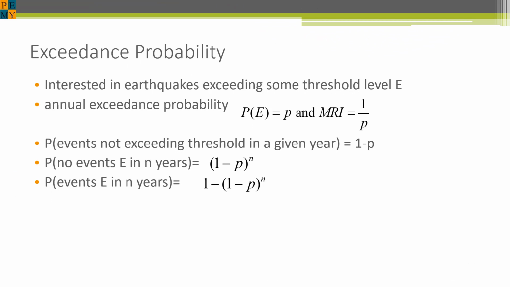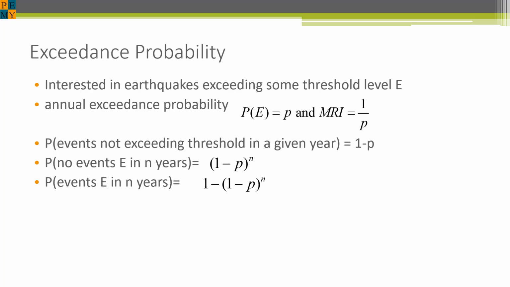Suppose that we are interested in earthquakes that equal or exceed some magnitude of ground shaking. Let's call this event E. If we consider our basic time unit as a year, then the annual probability of exceedance P of E is equal to little p. The MRI, or mean recurrence interval, can be taken approximately as the reciprocal of P.